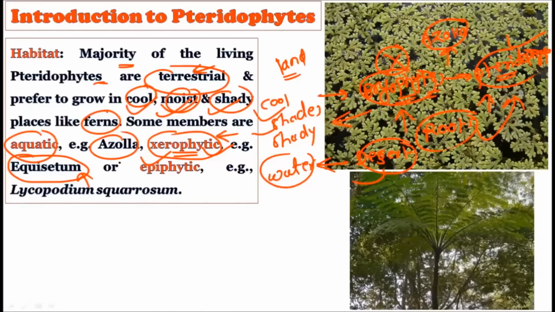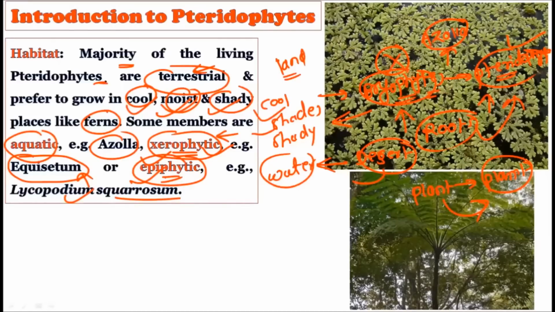Very important, because they show the aquatic habitat. Example for the aquatic habitat is Azolla. They show the xerophytic habitat as well. Example for them is Equisetum. And they also show the epiphytic habitat. As you know, epiphytic habitat is that habitat where one plant is growing on another plant without harming that plant. That is, some pteridophytes like to grow on the body of other plants without harming them. Example for this is Lycopodium squarrosum.